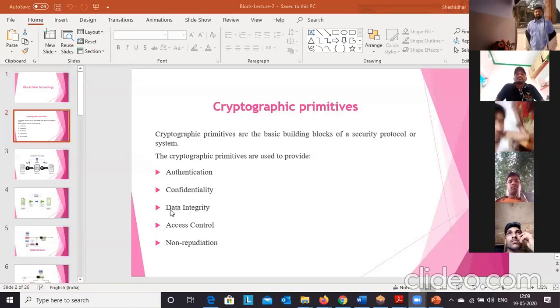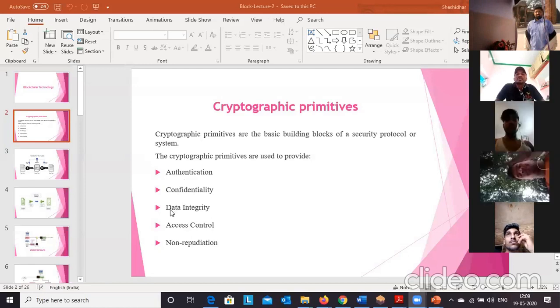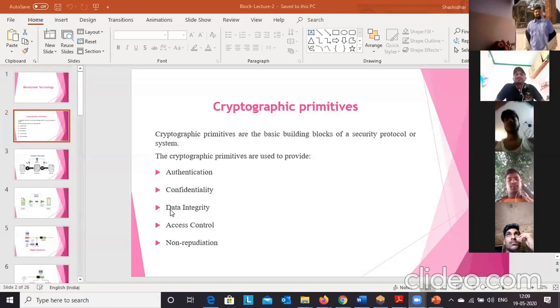Among the security services is data integrity. What is meant by data integrity? Whenever we transmit a message from source to destination, or sender to receiver, the message should not be read by attackers or third parties, and should not be modified. That provides data integrity.